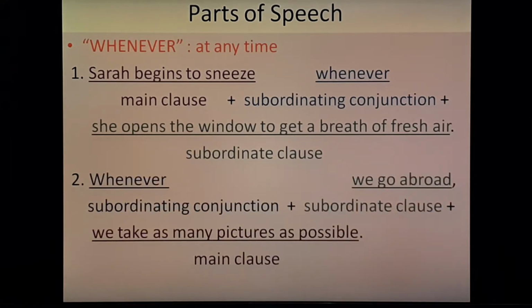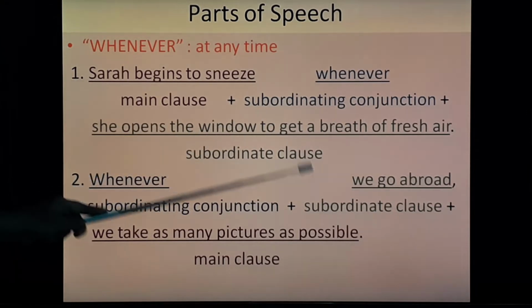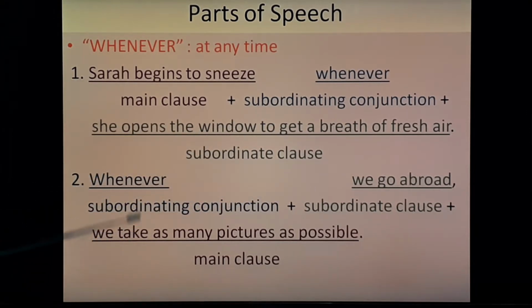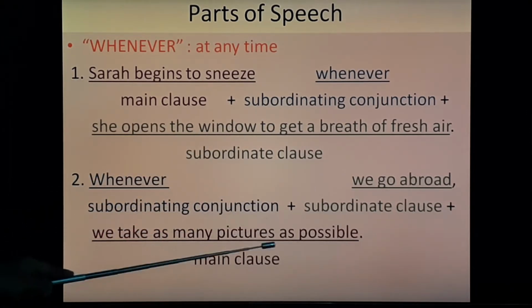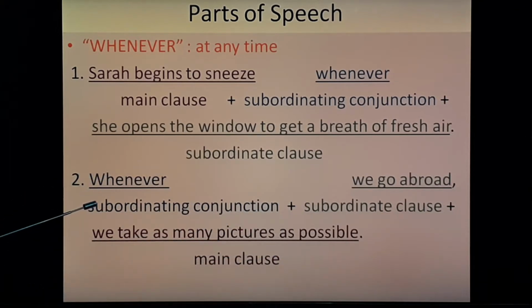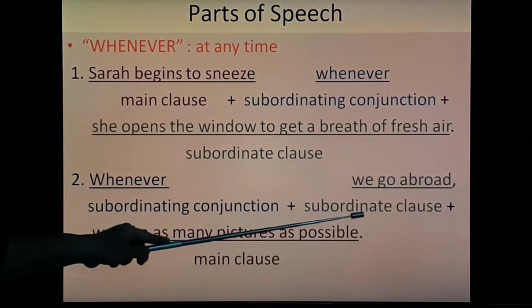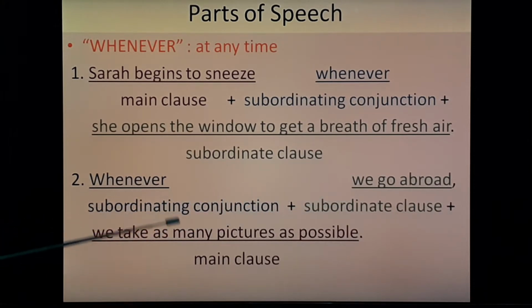Next example. Whenever we go abroad, we take as many pictures as possible. So whenever is given in the beginning, that's why a comma is mentioned. Whenever is the subordinating conjunction, we go abroad is the subordinate clause, and we take as many pictures as possible is the main clause. Let's see more examples.